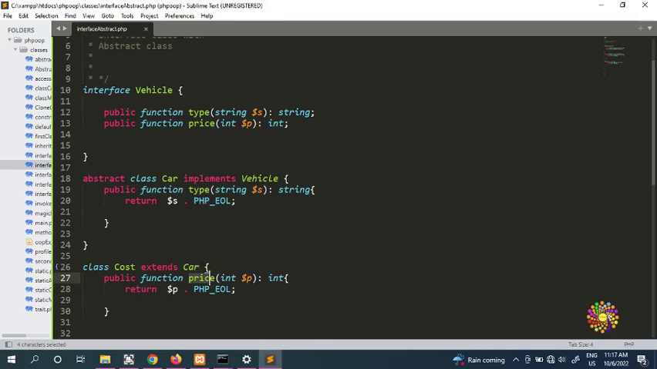But you cannot name your class price. Be careful, because PHP is going to give you an error. You need to change this one to cost.